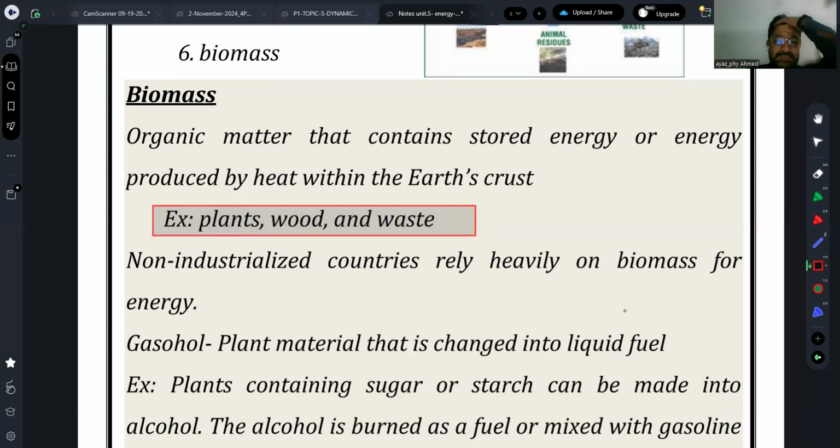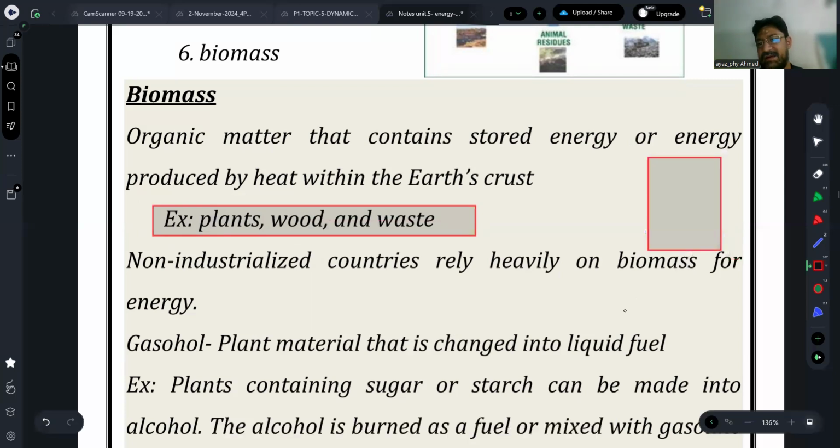So actually, what do we do? We put some wastage together in a closed container, in which we put some bacteria inside, and we perform some decomposition process here inside this container.